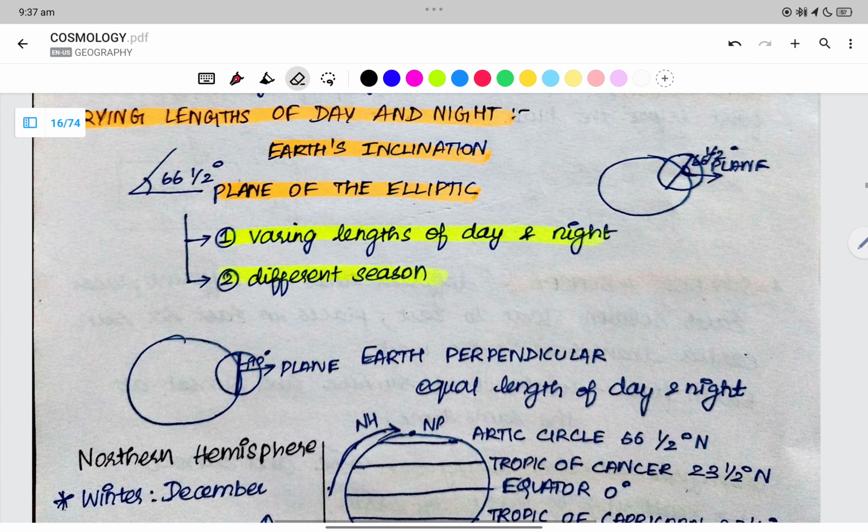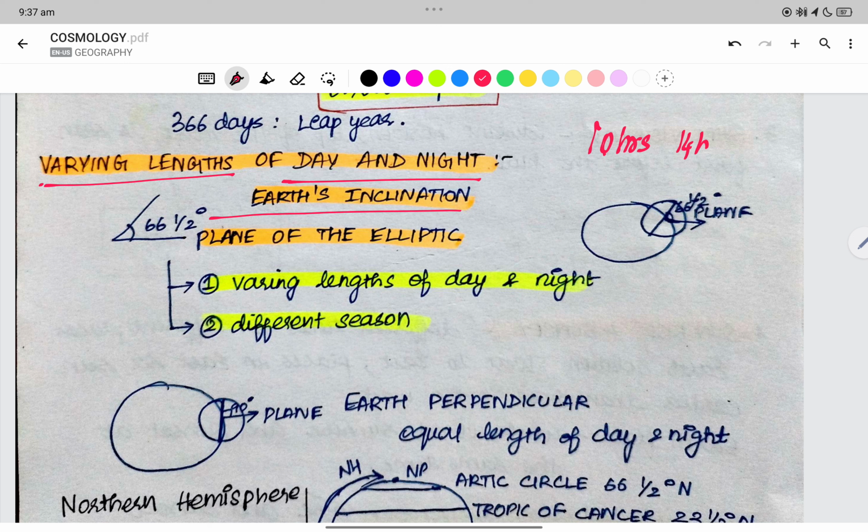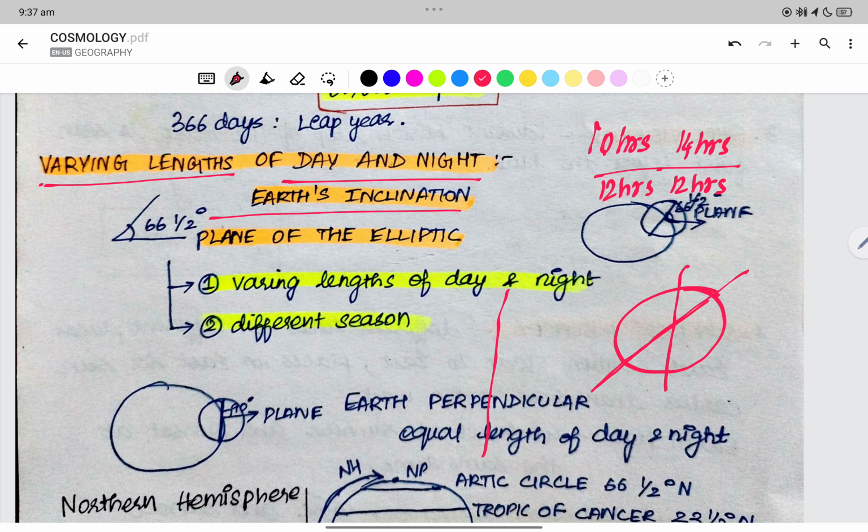Varying length of day and night. Why do we have varying length of day and night? In some areas, the length of the day is just 10 hours, whereas the night is 14 hours, right? It is not 12 hours of day and 12 hours of night. This is because of the axis: the earth is tilted. So for reference, I am drawing the tilt of the earth, right?